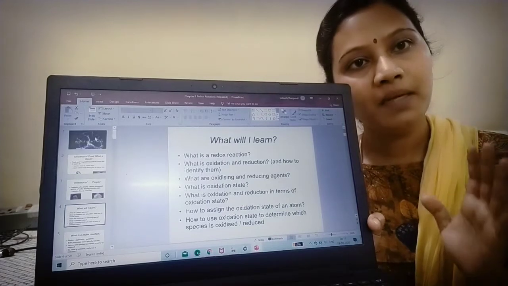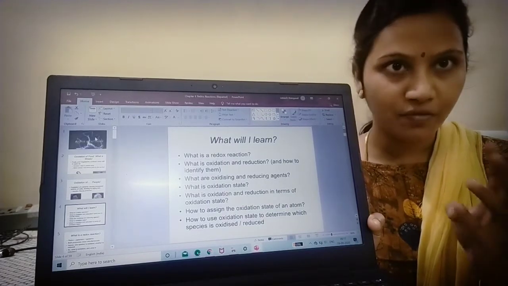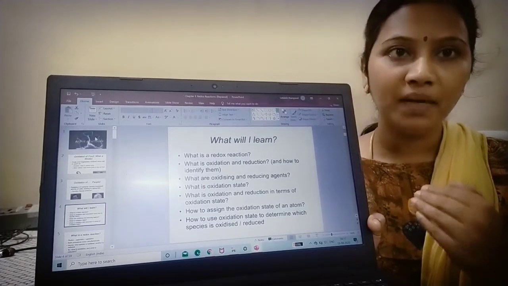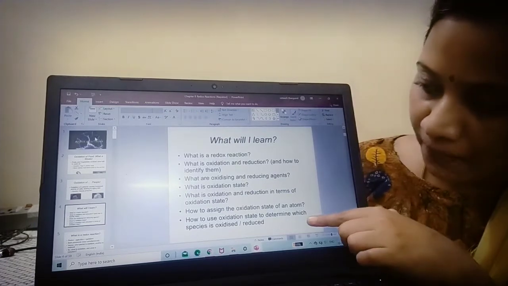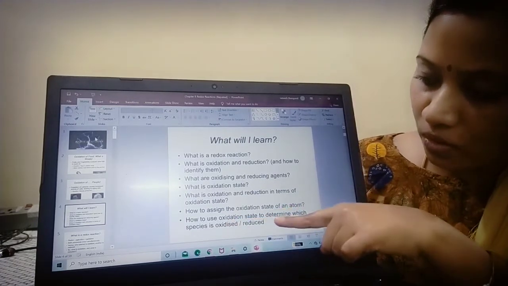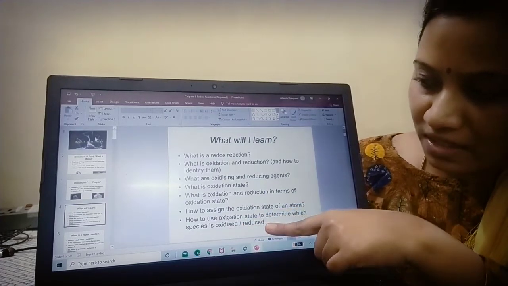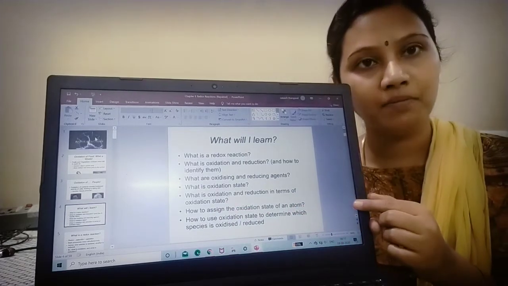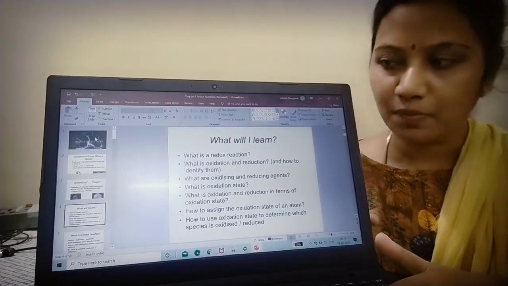We will read about oxidation in terms of hydrogen and in terms of oxygen. There are many ways by which I can define oxidation and reduction reactions. Then how can you use oxidation state to determine which species is oxidized and reduced, and how will you assign the oxidation state of an atom? At the end of this chapter, we will know all these aspects.